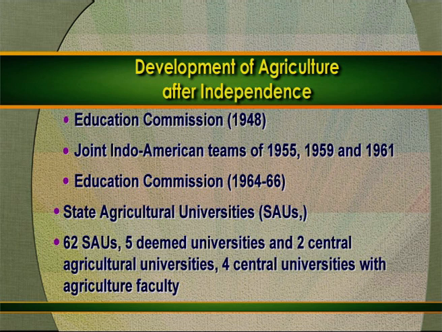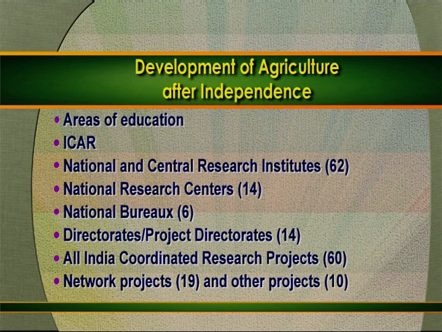At present, we have 62 state agricultural universities, 5 deemed universities, 2 central agricultural universities and 4 central universities having agriculture faculty. The major areas of education started were agriculture, veterinary sciences, agriculture engineering, forestry, dairy technology, food technology, horticulture, fisheries, home science, agriculture economics and business management. ICAR, the Indian Council of Agriculture Research, is responsible for the growth and development of agriculture education and research in India.